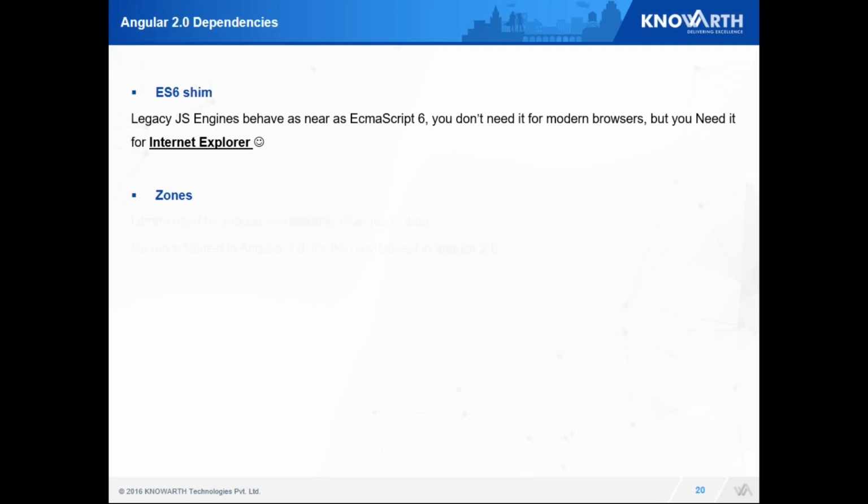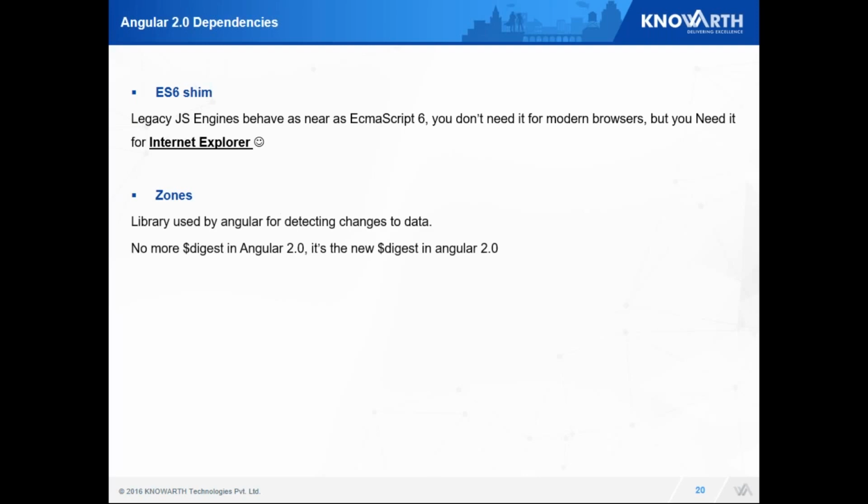The second one is Zone. The Zone library is used to detect changes. Changes meaning when there is a click event, blur, focus, HTTP request or say DOM events. In Angular 1 there was $digest, but Angular 2.0 has removed $digest. So for that we are using zones.